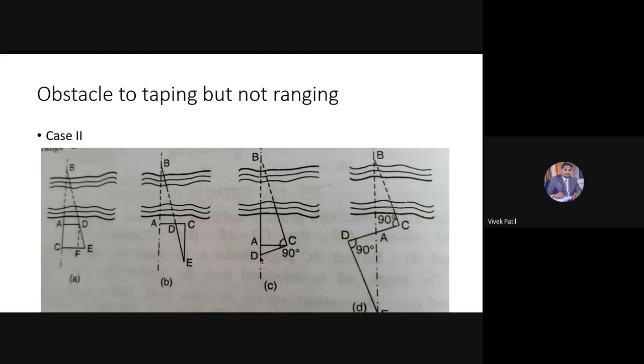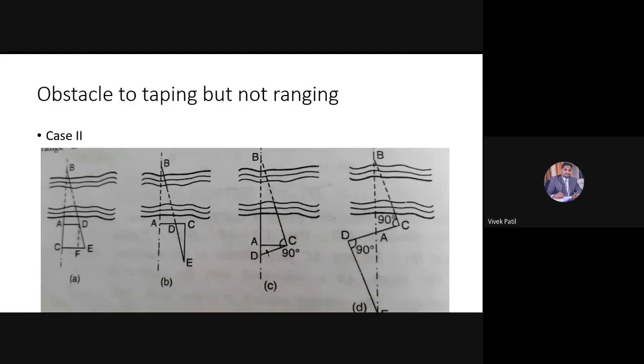Okay. So if this equation is correct, then the distance AC can be measured, the distance AD can be measured. So I can know the length of AD, as well as the length of AC. If this distance is known, this distance is known, what is remaining in that equation? What is unknown in the equation? If AC is known, AD is known, what is unknown? AB.